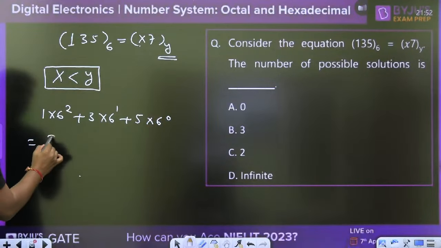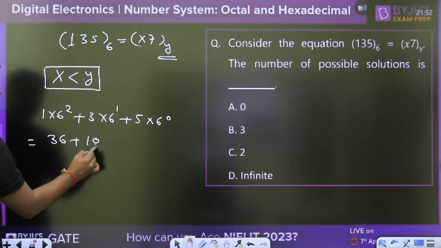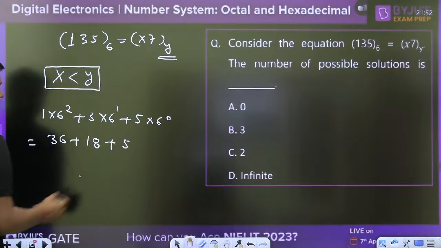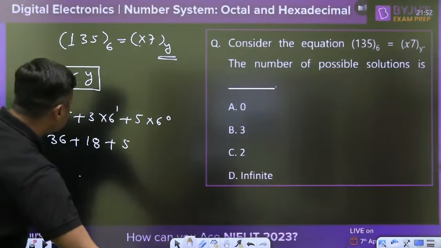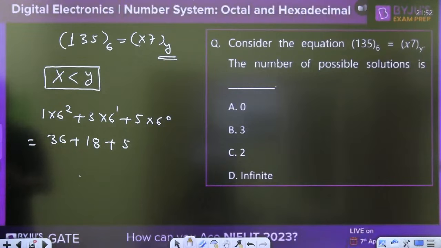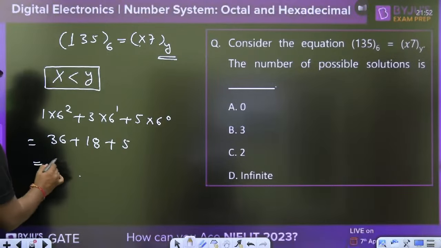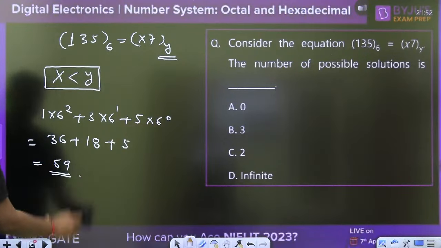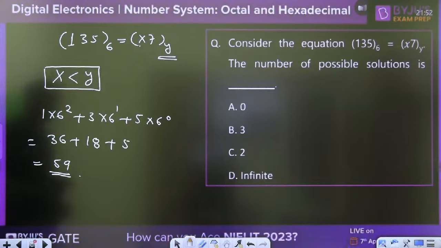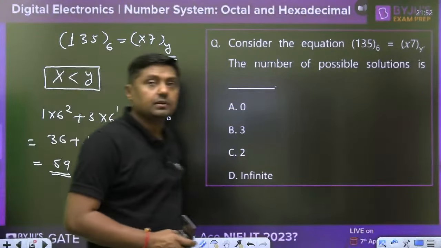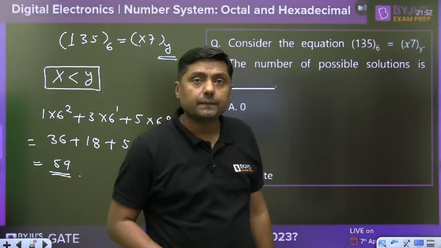It is 36 plus 18 plus 5. Now please add these 3 numbers. 36 plus 18 plus 5, that is 59. This side we are getting 59. I think now it is correct.